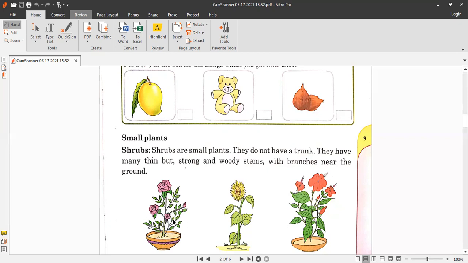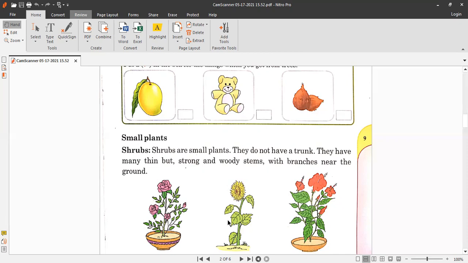This is called shrub. Okay, this is a rose plant, this is sunflower plant, and this is China rose plant. Okay, so these are called shrubs. They have many thin, strong but woody stems, and these branches are near the ground.